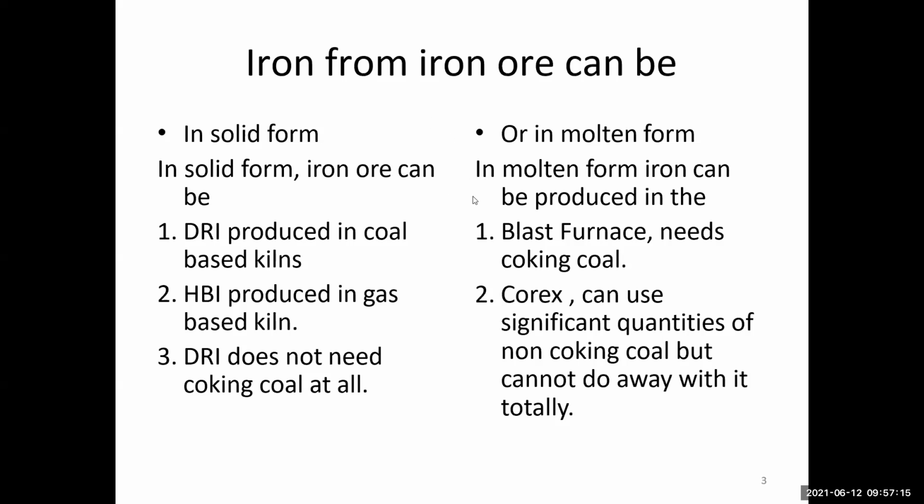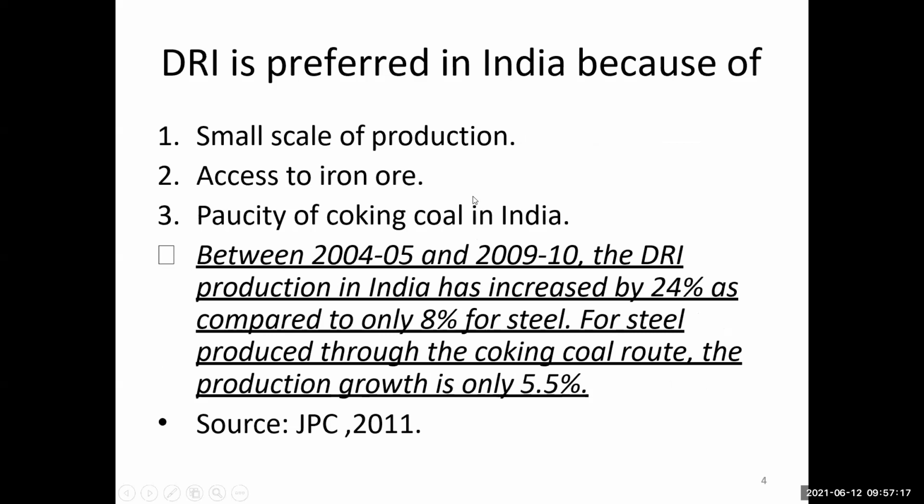Now, DRI is preferred in India for three reasons: first, the small scale of production; second, access to iron ore; and third, the paucity of coking coal in India.